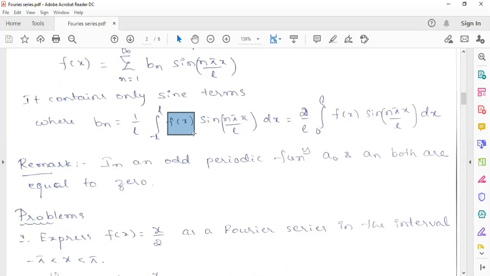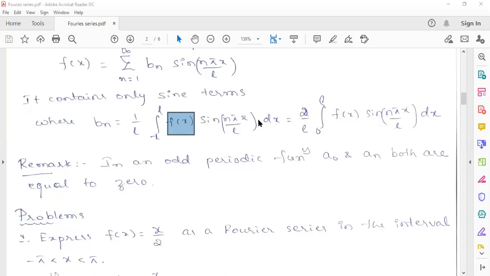So that's why whenever the function is odd, the Fourier coefficients a naught and an will be 0. So once you conclude at the beginning of the solution that the given function is odd, then there is no need to find out the Fourier coefficients a naught and an. Is it clear?